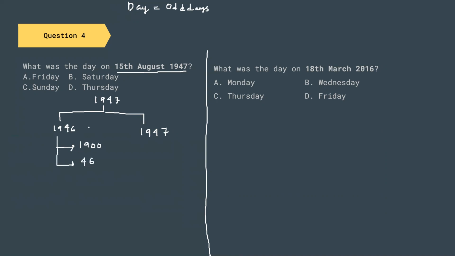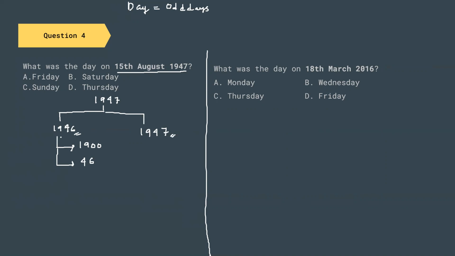Now what is the criteria for our first division? In the first division you can notice that I have taken one less and the year itself. If it is 1947, this will be 1946 and this will be 1947. If it is 1959, one will be 1958 and the other partition will be 1959.